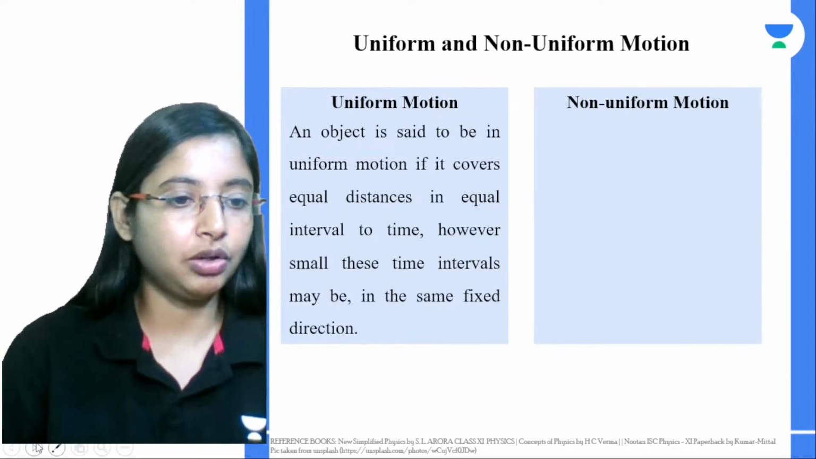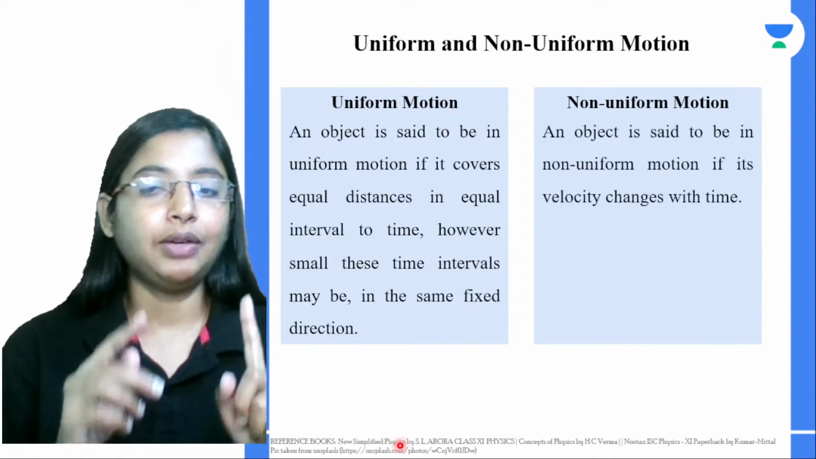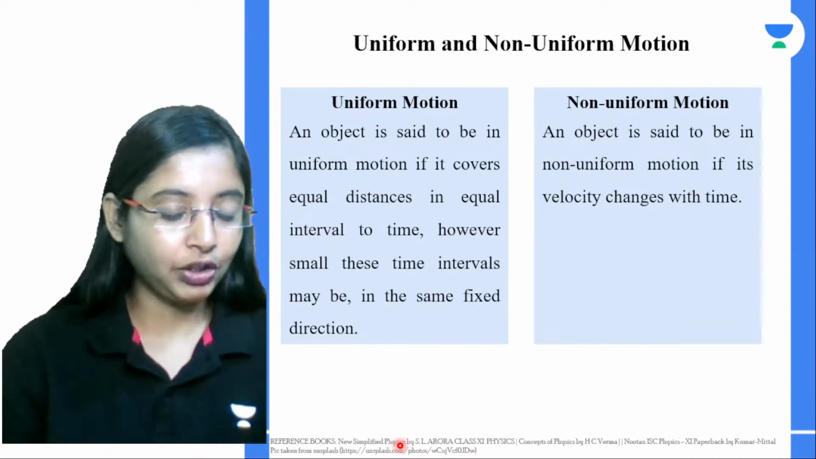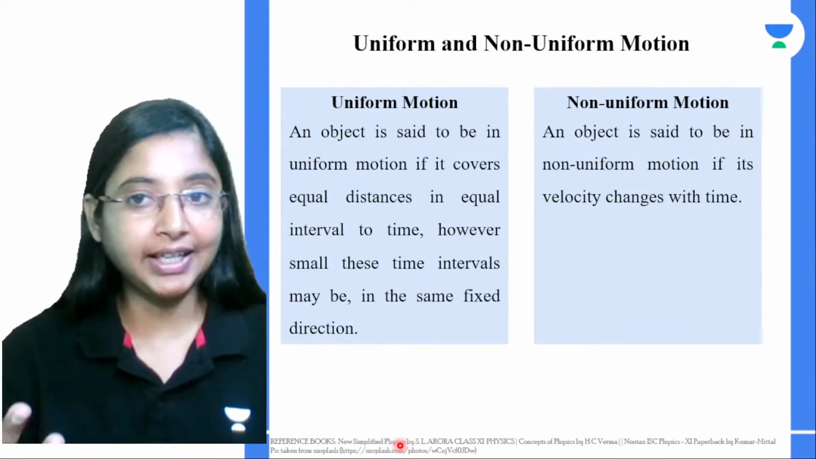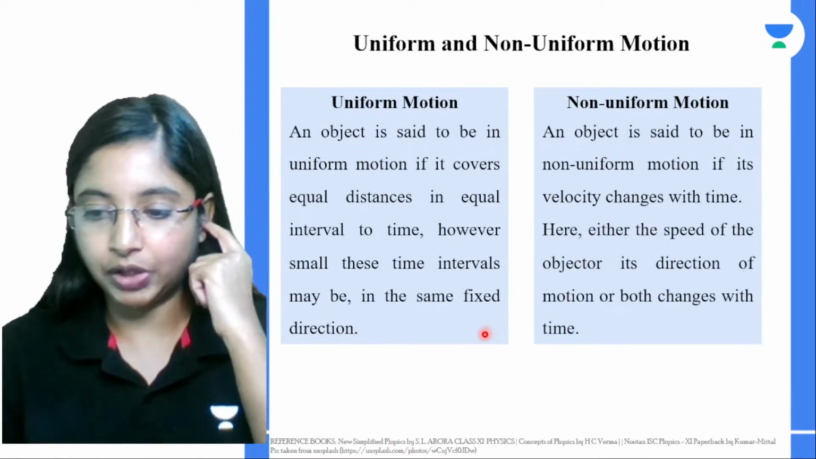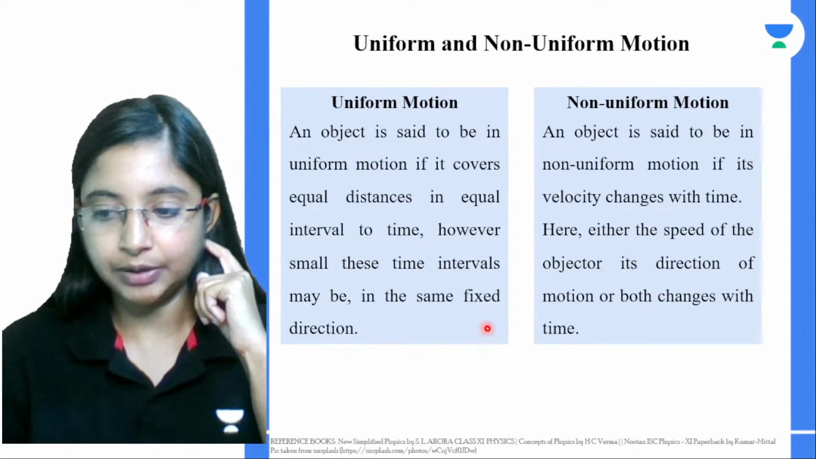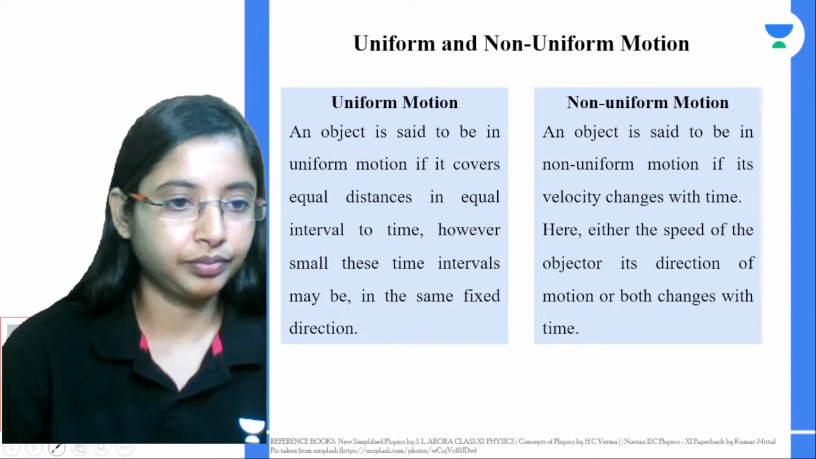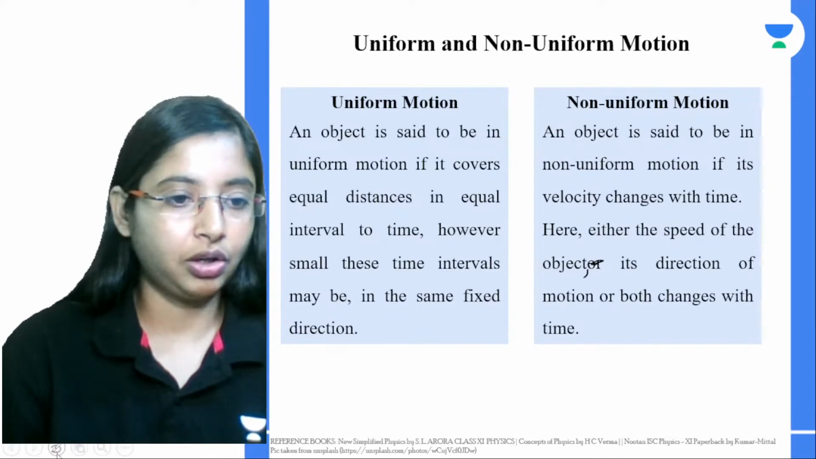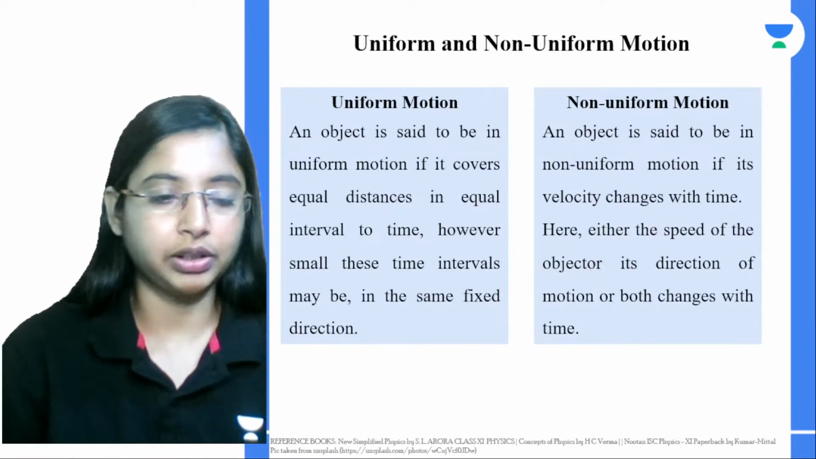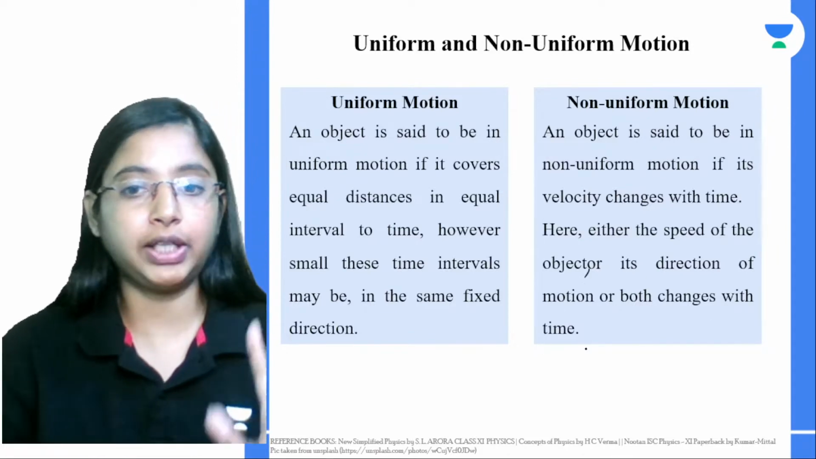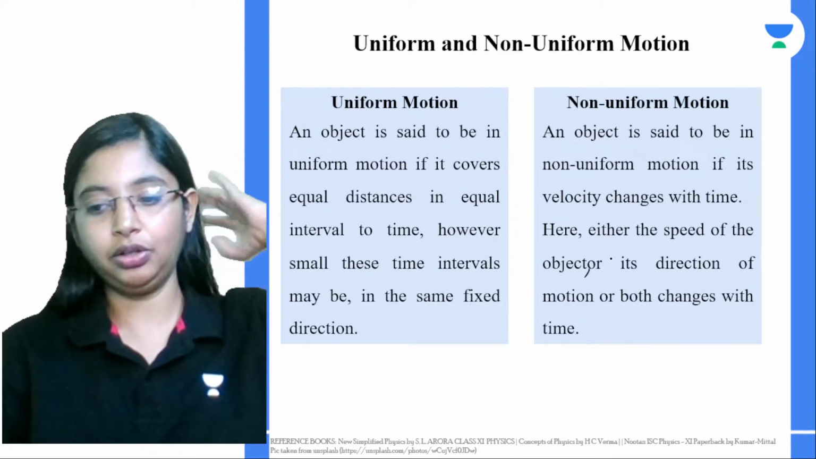Now what will be your non-uniform motion? An object is said to be in non-uniform motion if its velocity changes with time. Since we are talking about velocity, and velocity is a vector quantity, there are two things that can change here: either the speed of the object, or its direction of motion, or both can change. That's basically your non-uniform motion.